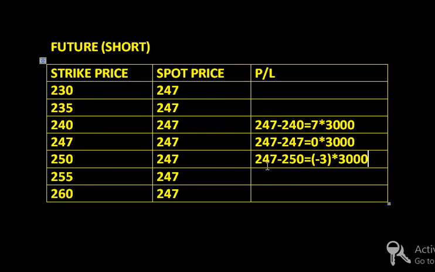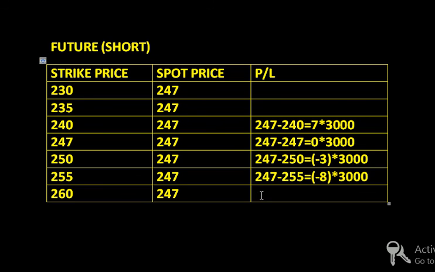If the price goes up to 255 rupees, 247 minus 255, spot price minus strike price, here I am getting a loss of 8 rupees per stock. So minus 8 rupees per stock into lot size, here I am going to lose this much money.